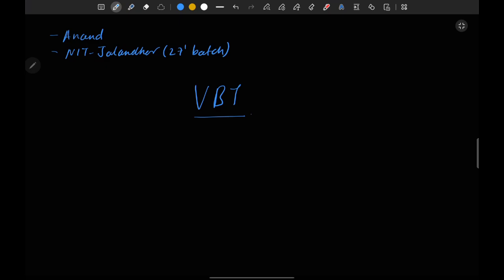Before we proceed into the theory, let's explain the importance and need of VBT. Before VBT, we completed the octet theory.